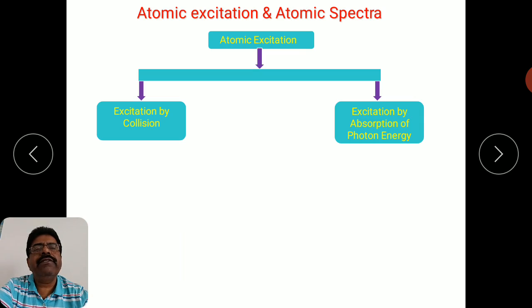So what is a valence electron? For any element, the electron that lies in the last shell or subshell is known as the valence electron.